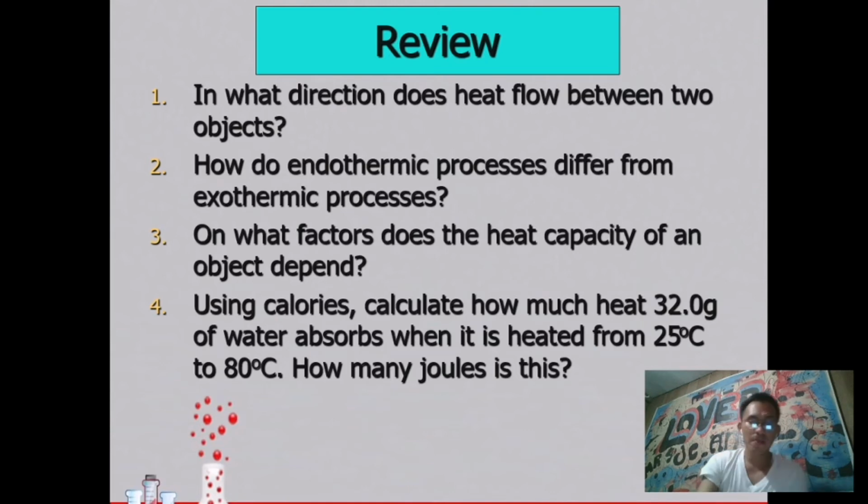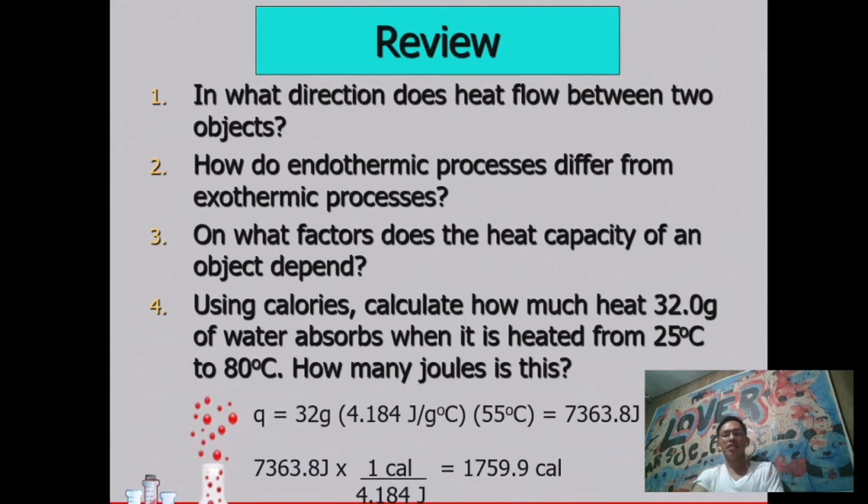So in number 4, we're just going to convert the calories to joules. So what will we do? Just simply apply Q = mcΔT. The mass is 32 grams of water. Then the specific heat of water is 4.184, and this is, shall we say, constant. Then just multiply by the change in temperature of the water, 80 degrees Celsius to 25 degrees Celsius. So that is 55 when we subtract.